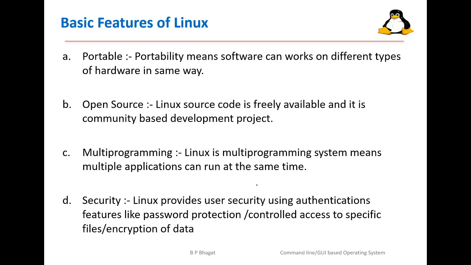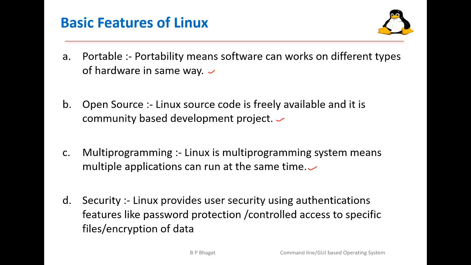Then some of the features of the Linux operating system. It is portable. That is, portability means the software can work on different types of hardware in the same way. That means we can easily transfer the files from one kind of hardware architecture to another. Another feature of the Linux operating system is that it is open source. That is, the source code is freely available and it is a community based development project. Multi-programming means that multiple applications can run at the same time.